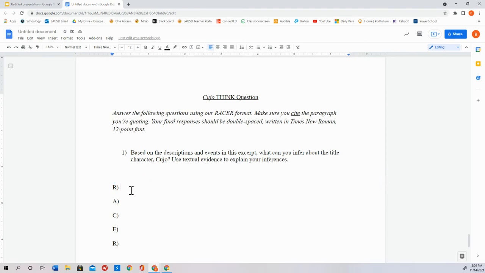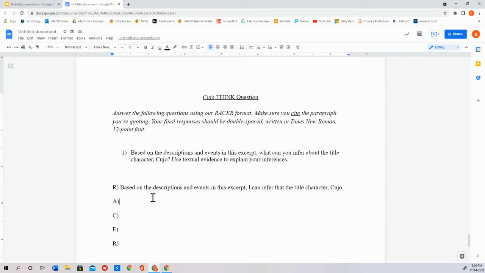Based on the descriptions and events in this excerpt, what can you infer about the title character Cujo? Here's how I'm going to restate this. Based on the descriptions and events in this excerpt, exact same thing. So, what can you infer? I can infer that the title character Cujo, and I've restated my question. Based on the descriptions and events in this excerpt, I can infer that the title character Cujo, and answer it. What can you infer about Cujo?